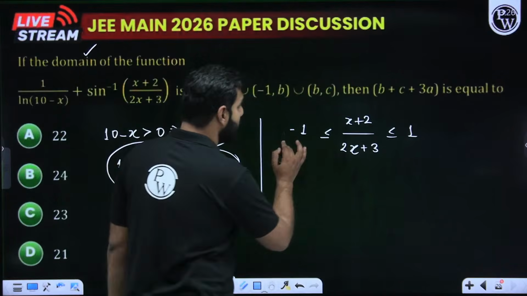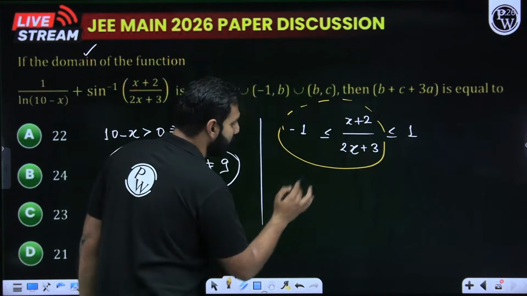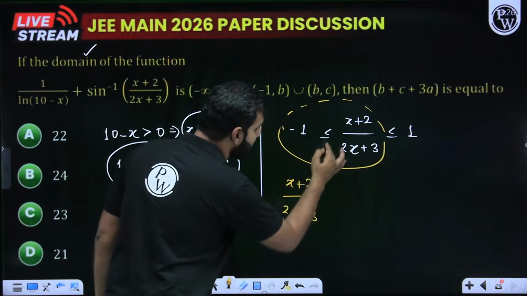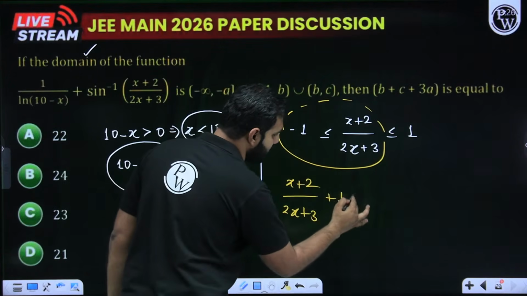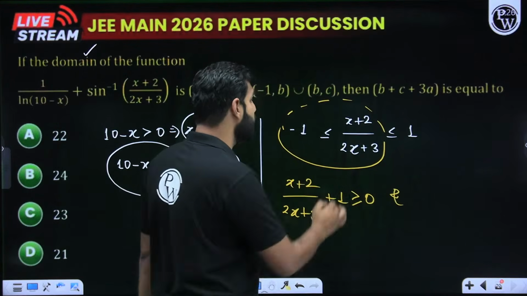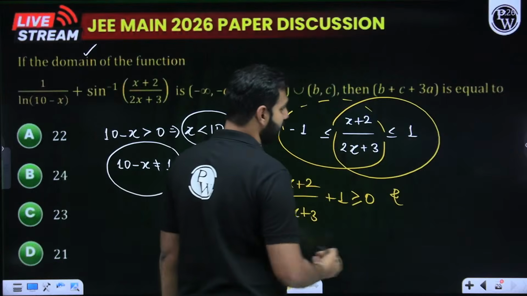So what I'll do is solve this particular part first. How will I do it? I'll just show you very quickly. (x plus 2) by (2x plus 3) is greater than or equal to minus 1. So minus 1 comes to the other side: (x plus 2) by (2x plus 3) plus 1 is greater than or equal to 0. And we need the intersection of the solutions, so I'll solve this inequality first. What does this inequality mean?